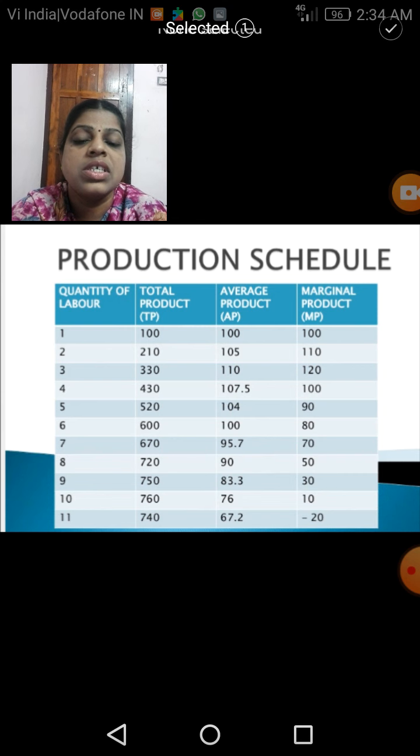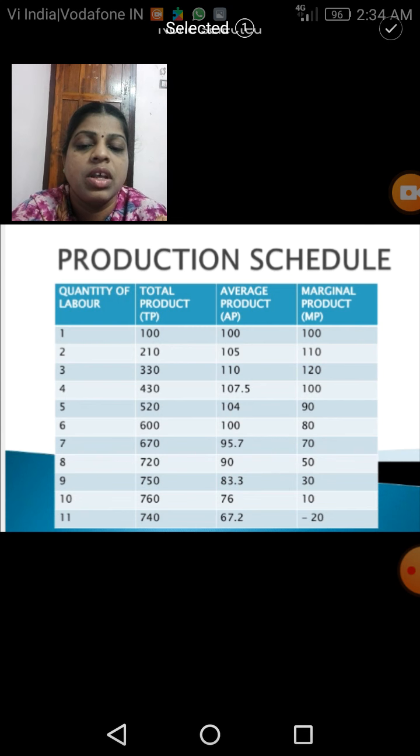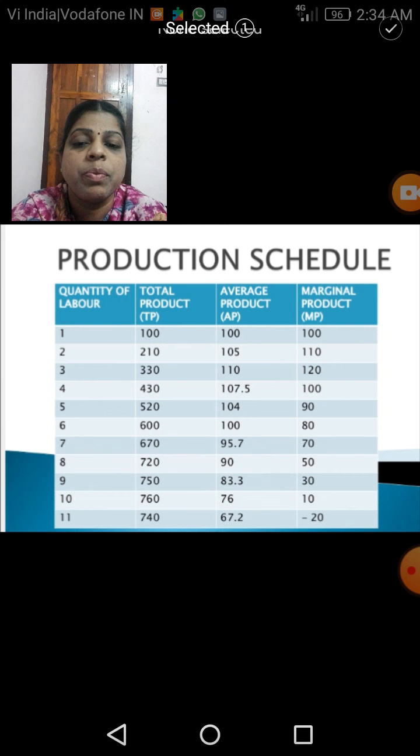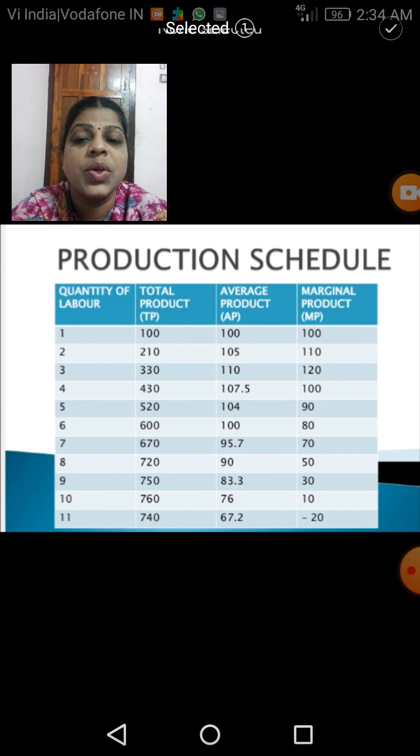So this is the manner, children. You can see here how the total product changes. It is not in the same proportion. It is in different proportions. So children, I hope what we have discussed about the time periods of production processes, the law of variable proportions and the production schedule is clear for you.